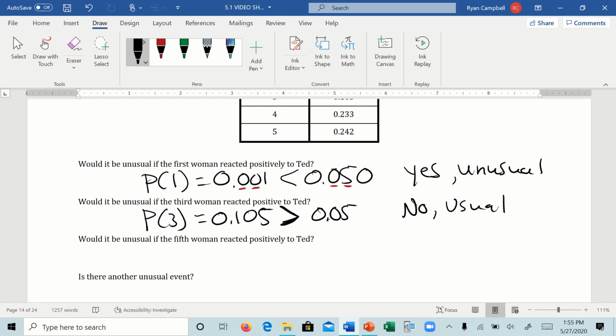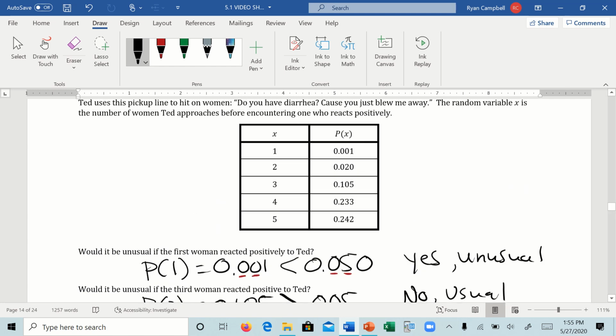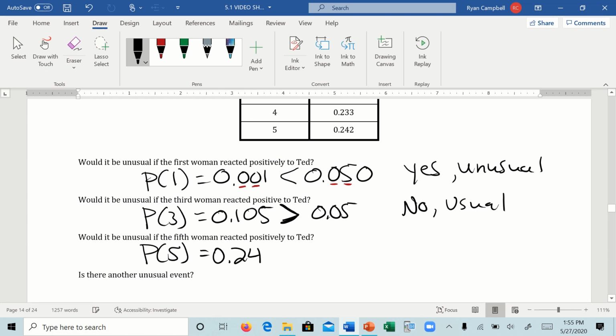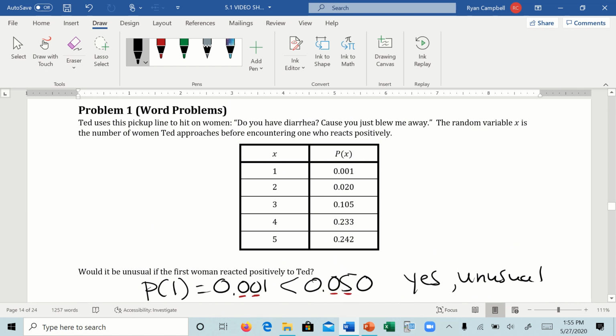Would it be unusual for the 5th woman to react positively? Again, we go down to 5, over to the probability, and we get 0.242. That's more than 5%, so it is not unusual. It is usual. Is there any other unusual event given in this table?